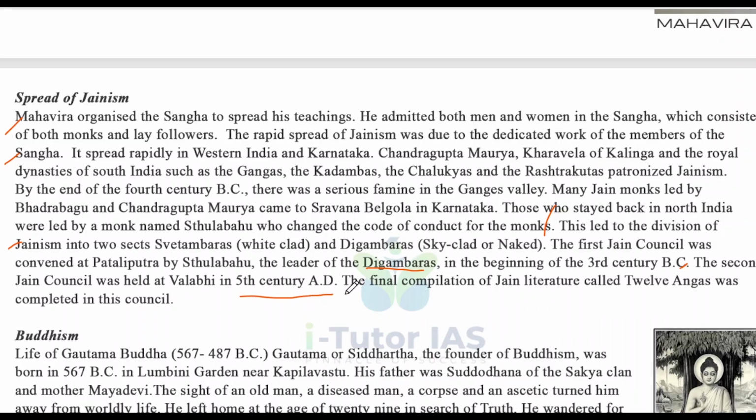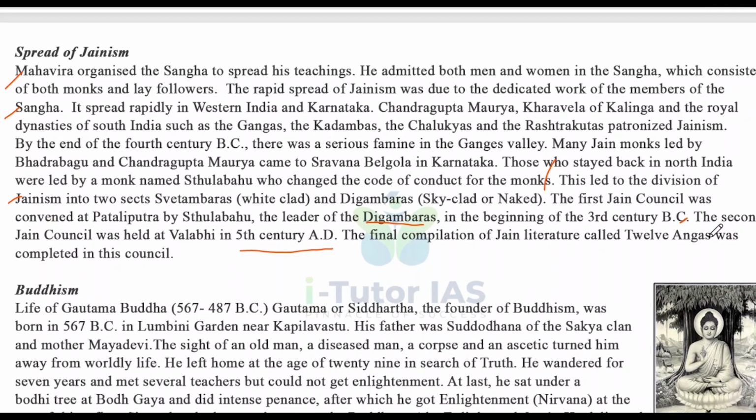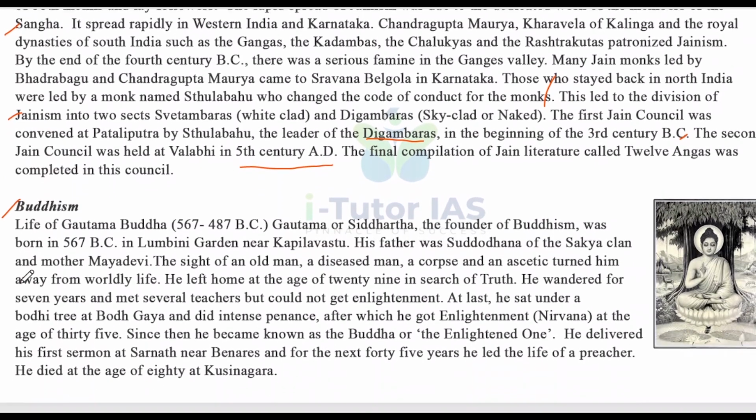And the final compilation of Jain literature called the 12 Angas was completed in this council, that is at Vallabhi, the second Jain council. So this is about Jainism, its spread and Mahavira's teaching. And next is Buddhism.